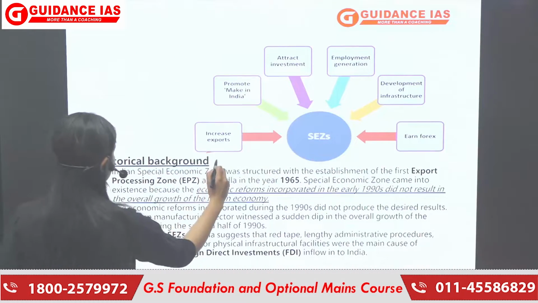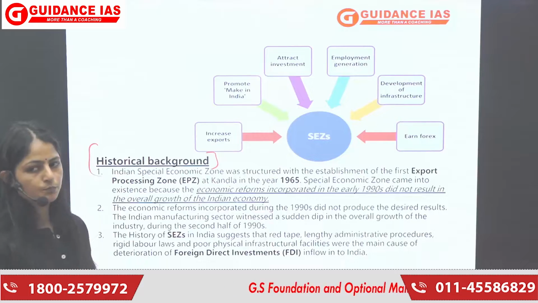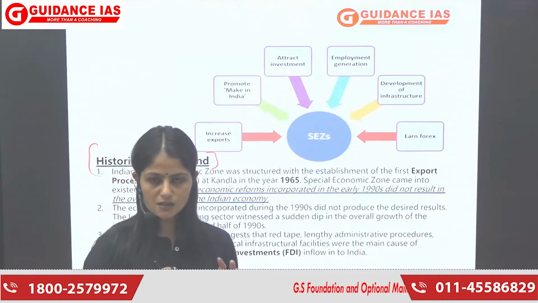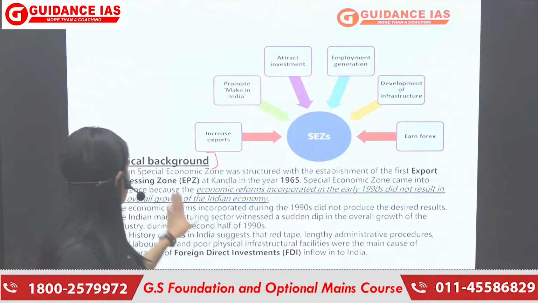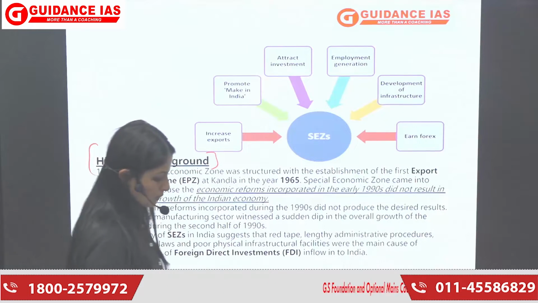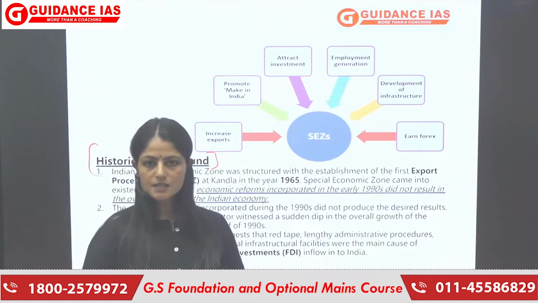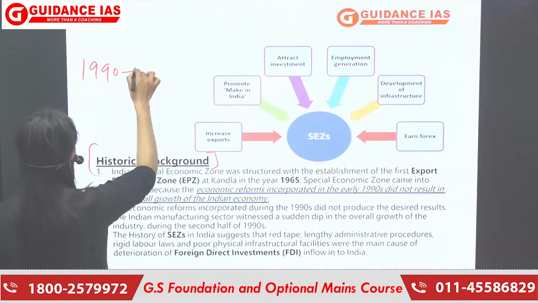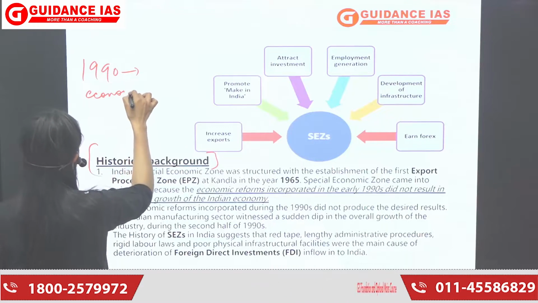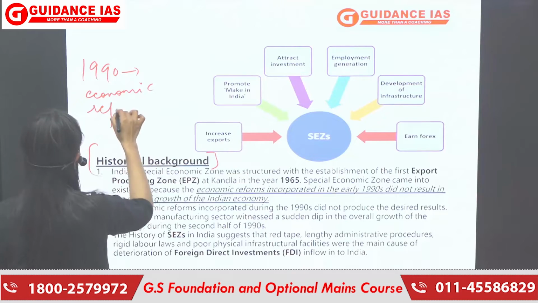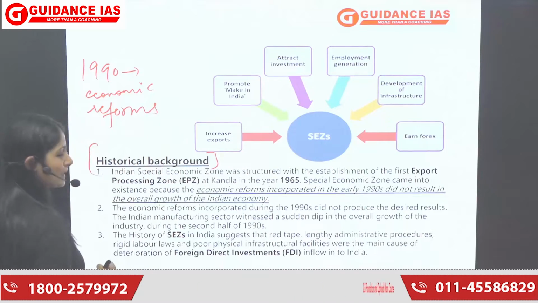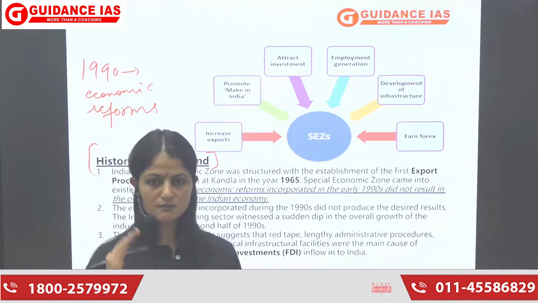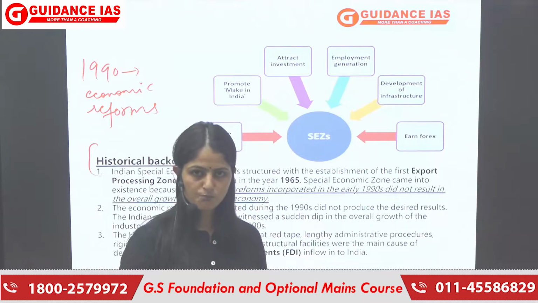Now historical background. Again, historical background or the origin of anything is important for us to make our topic very clear and very clean. Historical background में we all know कि 1990 में इकोनॉमिक रिफॉर्म्स हुए, but those reforms could not give us the desired results. जो हमने एक्सपेक्ट किया था कि हमारी इकोनॉमी जिस लेवल पे बूस्ट होगी, they could not give us the desired results, right?